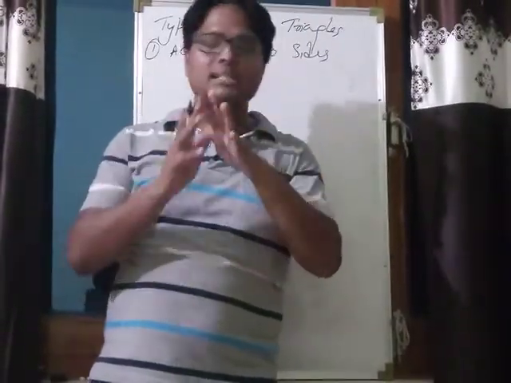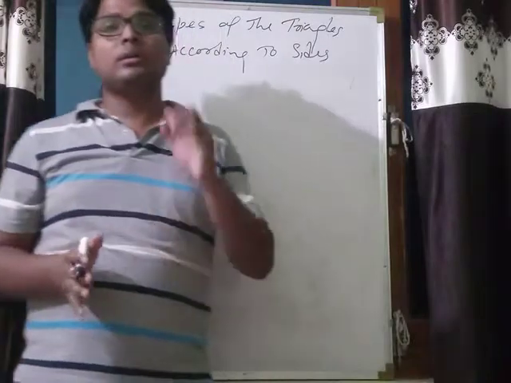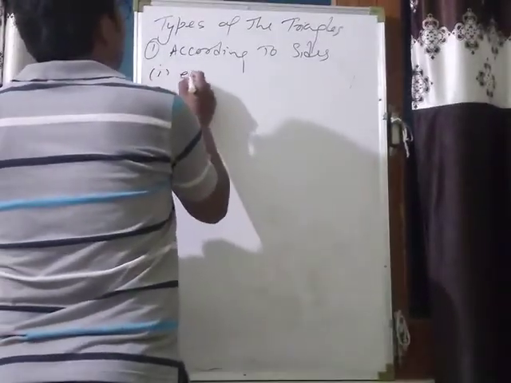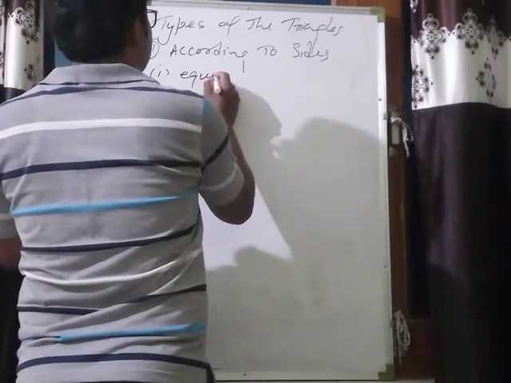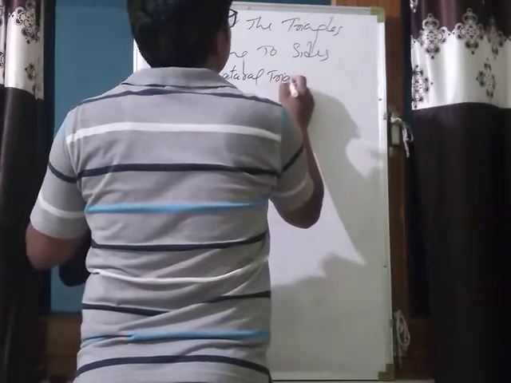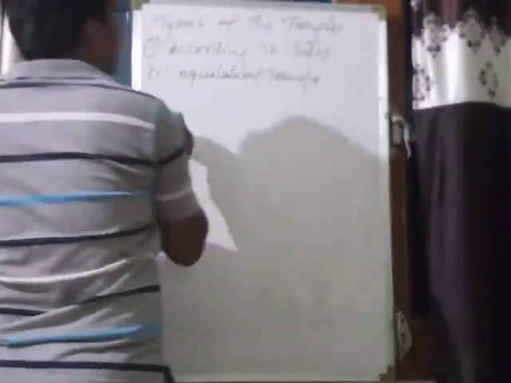Okay. So if three sides are equal, that is called an equilateral triangle. First is equilateral triangle.